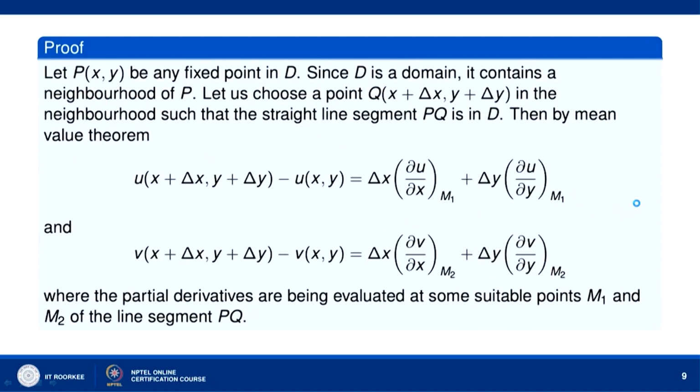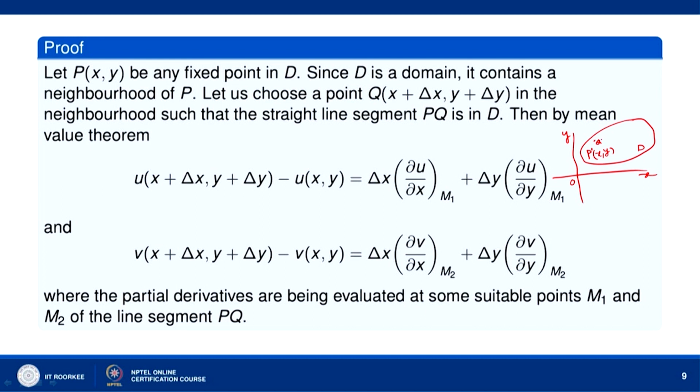So, let us take P to be any fixed point in D. Suppose you take any fixed point, let us take a domain D. Let us take a fixed point P here, its coordinates are (x,y). Since D is a domain, it contains a neighborhood of the point P. So, let us choose a point Q in that neighborhood.